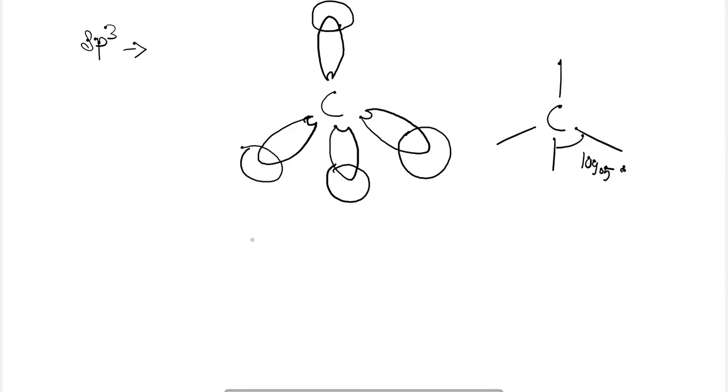Next, it can have sp2 hybridization also, in the case when carbon is forming a double bond with another carbon atom.